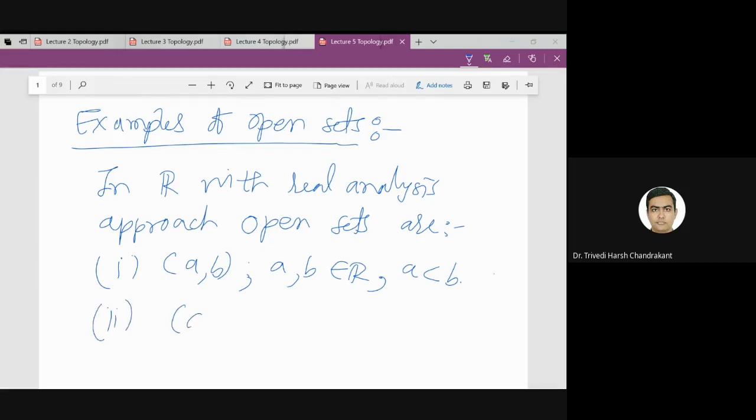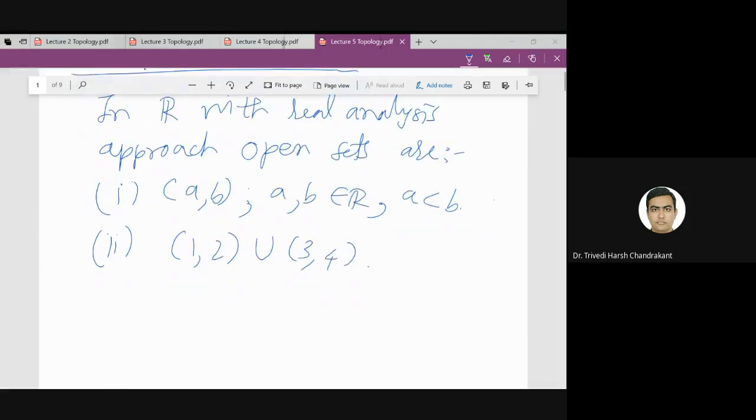Another example you can take is, so you can even take actual numbers. So interval (1,2) union, let us say, (3,4). So this is also open. So in fact we can take even arbitrary union also.